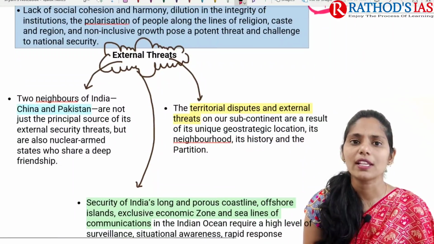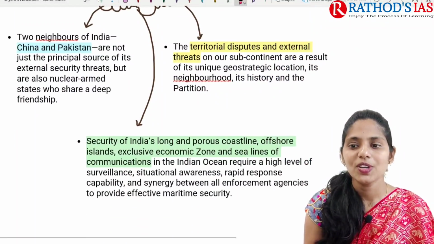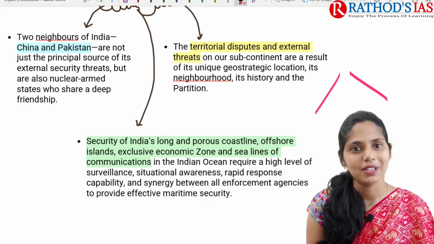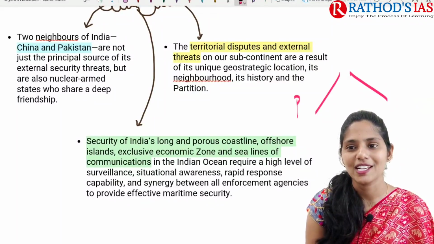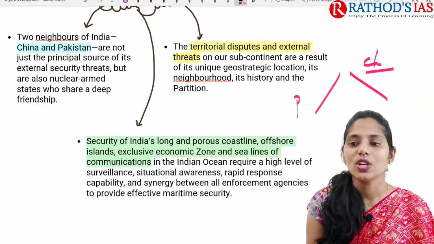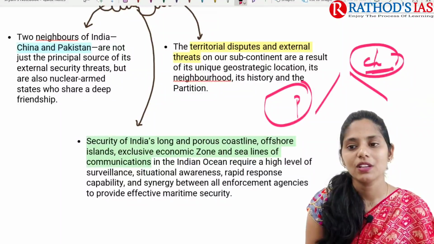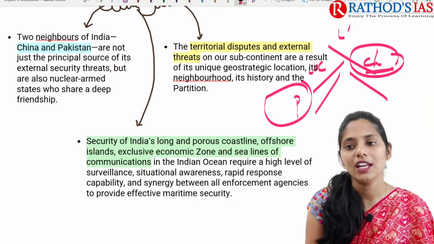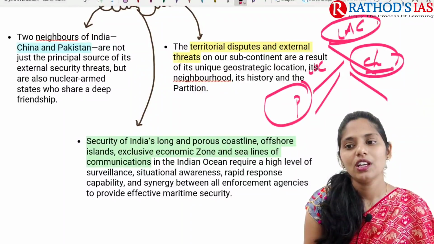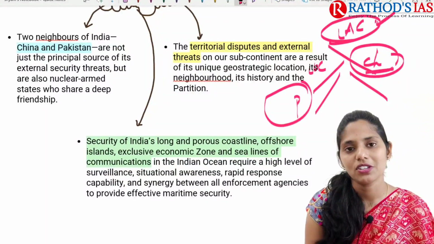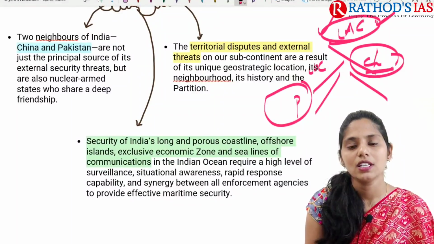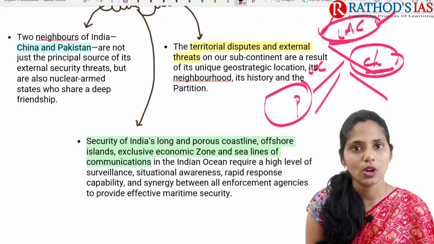So if you're talking about external threats especially, here we need to talk about two neighbors. As you all know, here we have Pakistan, here we have China. So India is sharing a boundary with Pakistan and China. Along with Pakistan, we have the LOC, the Line of Control, and along China we have the LAC. So if you have been following the newspaper for the last 1 year, you know that there is a Chinese military standoff and Indian military standoff that is seen across this LAC since March-April 2020 onwards.